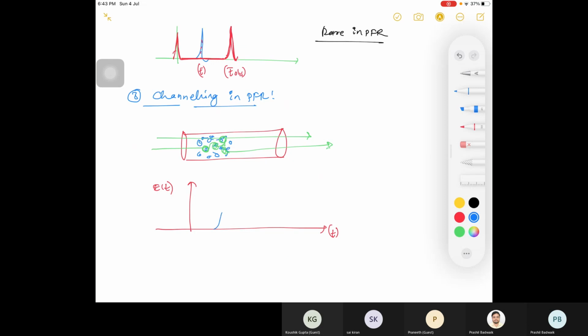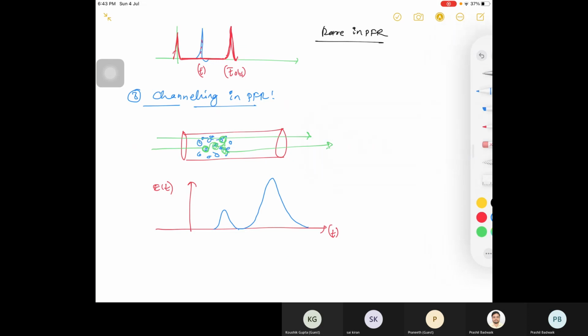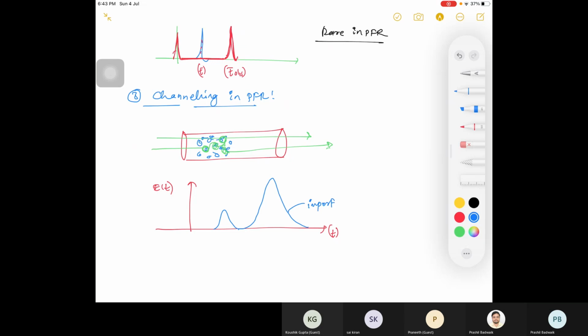You will have a short peak and you will have a bigger one, this kind of. But I'm drawing this imperfect. So you can write here, this is the imperfect one, imperfect injection. In case of the perfect one, you will have this black one. This is the perfect one. Okay. What is this short peak telling here?